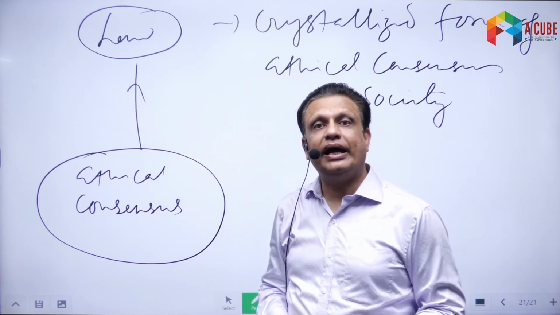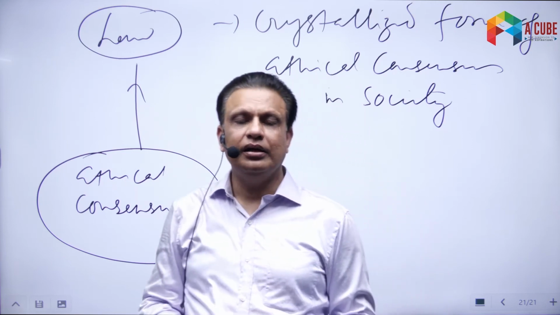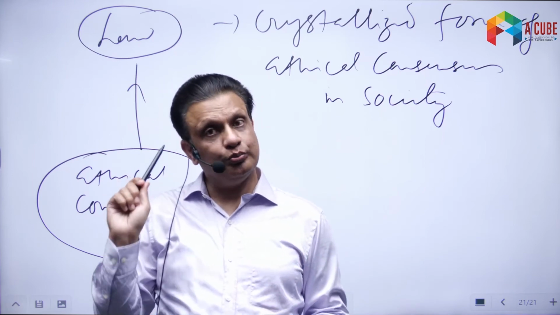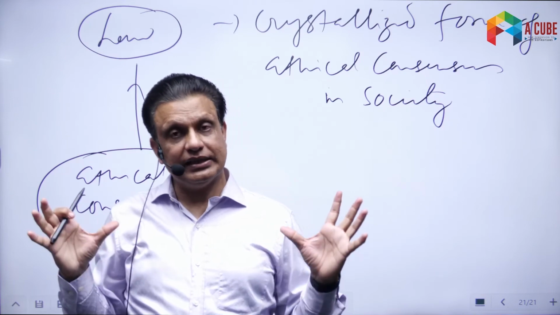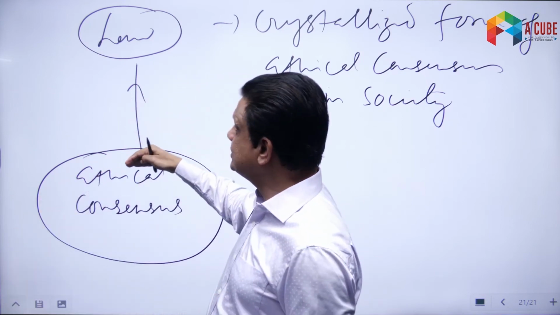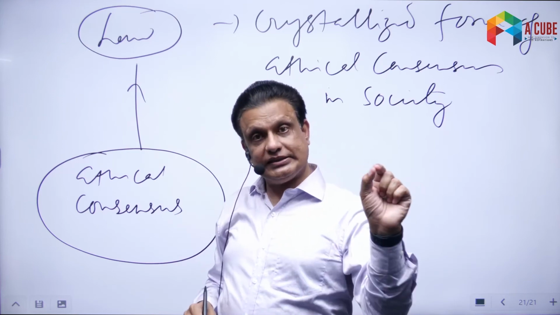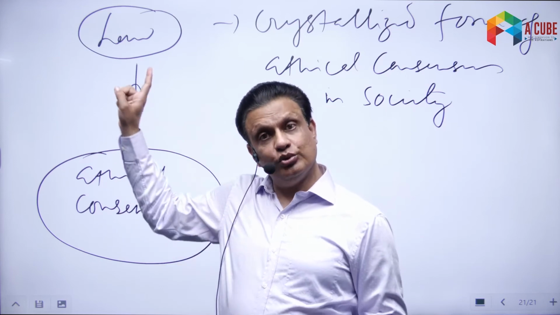Now, when Sati was banned in India, it was actually preceded by a huge movement run by people like Raja Ram Mohan Roy and others who opposed Sati. By opposing Sati in society, they tried to create a certain consensus. On the basis of that, a law was made, and that law became quite successful in eliminating Sati as a practice in our country. So, that was a good law in that case.